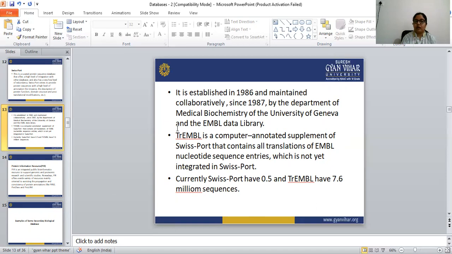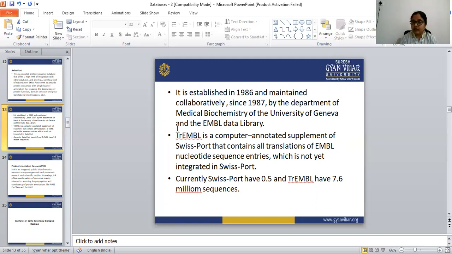So this is all about SwissProt. SwissProt is a database that contains protein sequences. It was established in 1986 and is maintained by the Department of Medical Biochemistry, University of Geneva, and the EMBL Data Library.